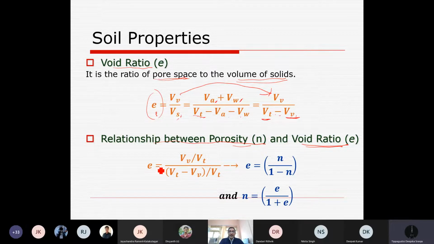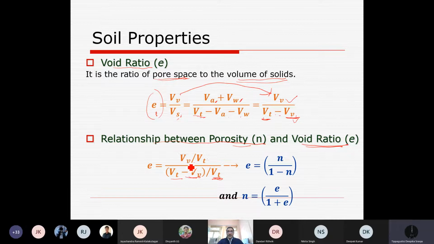So void ratio is volume of voids divided by total volume minus volume of voids. If we divide both the numerator and denominator by total volume, we get volume of voids divided by total volume, and total volume minus volume of voids divided by total volume.